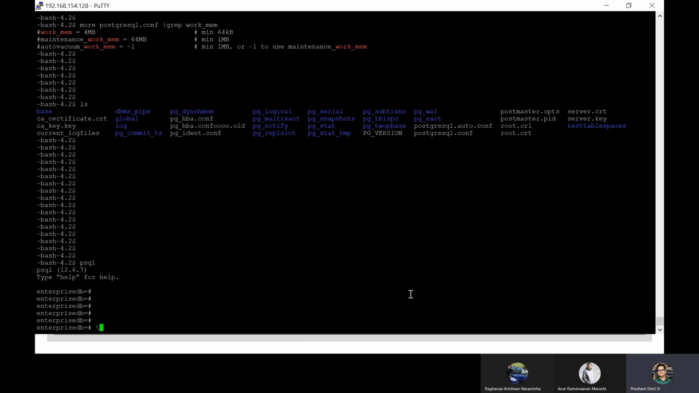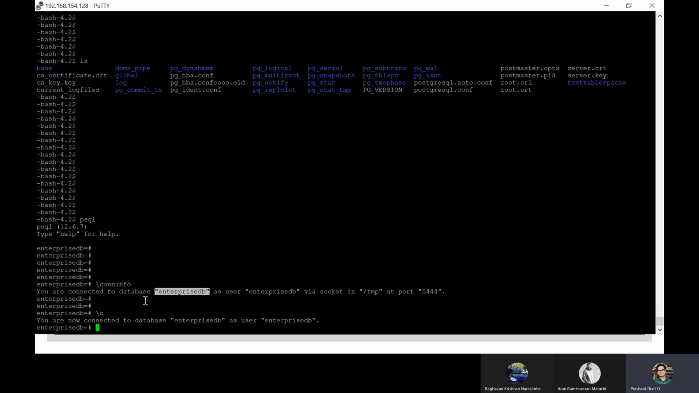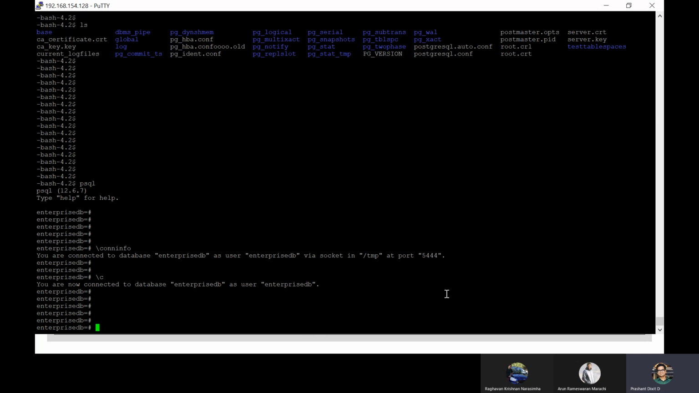Now, if you want to check what the port number is, use conninfo. So we are connected with Enterprise DB. Remember, we used \c earlier, but if you type this entire command conninfo, it will provide you the database name where you're connected, the username which you used, and the socket, where the socket is created. The socket information is in the /tmp directory, and the port you're using is 5444. Correct?